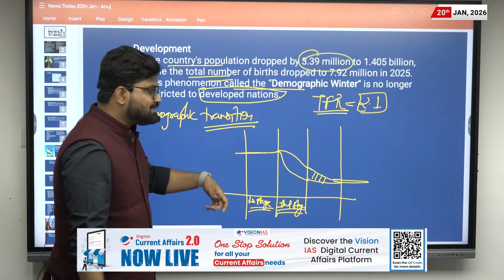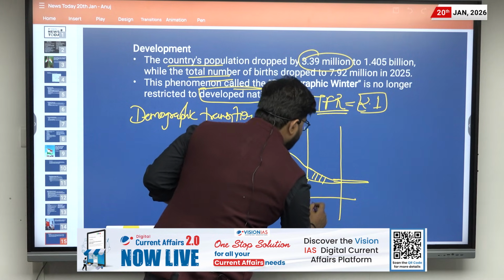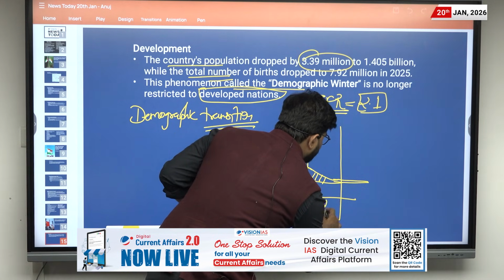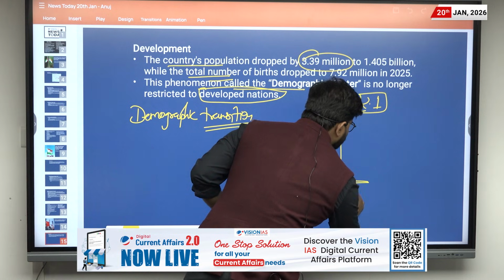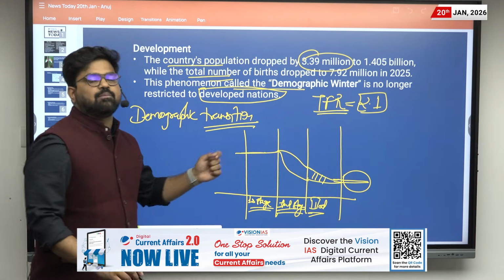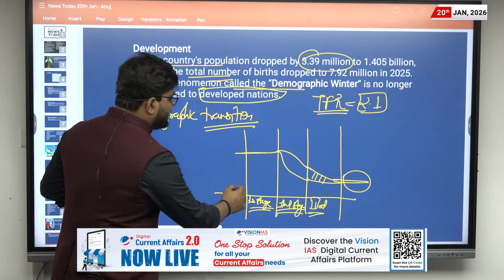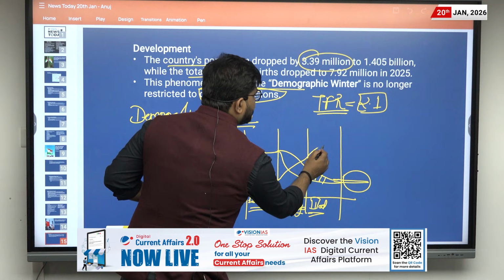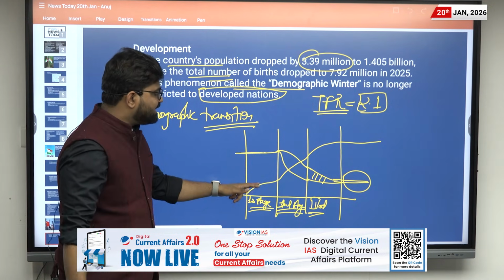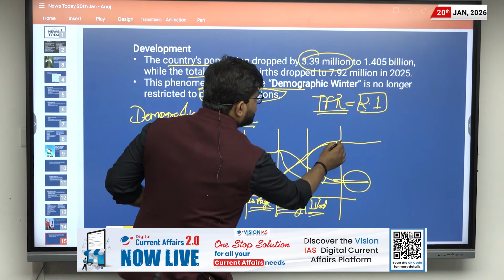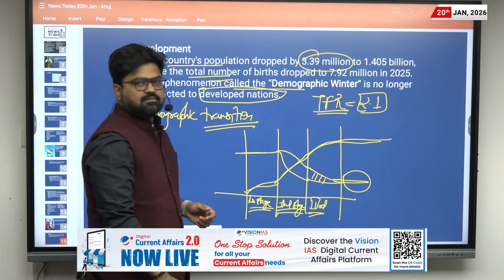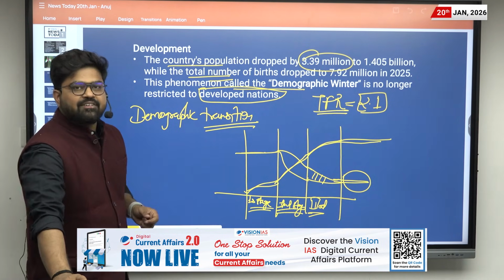In the second stage, the population growth will be high. In the third stage, population growth will be low, and in the fourth stage, population growth will stabilize, but the total population will increase like this. So it will be stable here, then increase rapidly, then increase, then become stable again. So this is demographic transition.